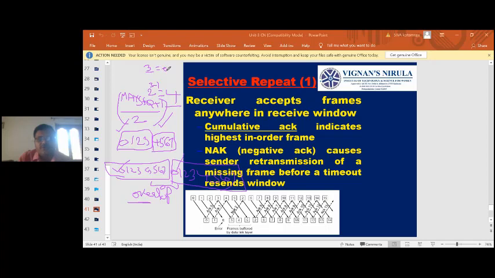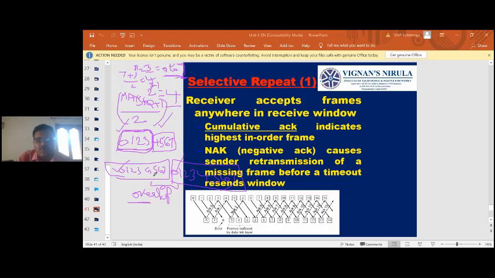Totally 0 to 7, 8 possibilities. So 7 is the maximum sequence number. So 7 plus 1 by 2, how much is it? 4. That means 4 is the size of the window when n equals 3. When n equals 3, 0 to 7 are the possible sequence numbers.